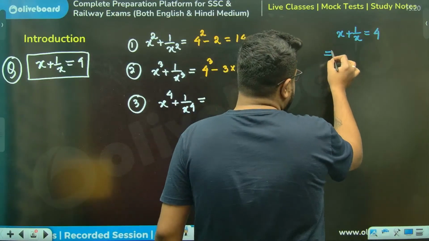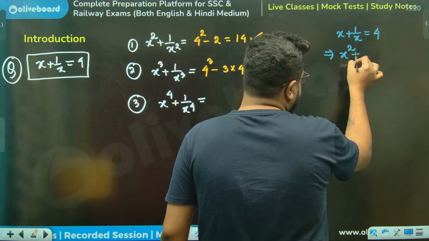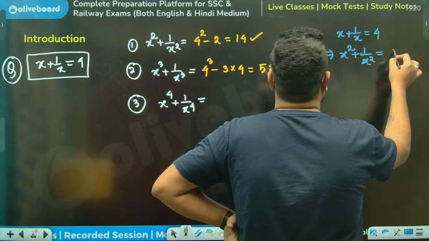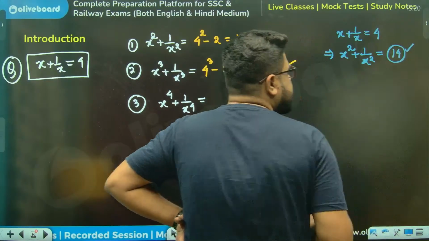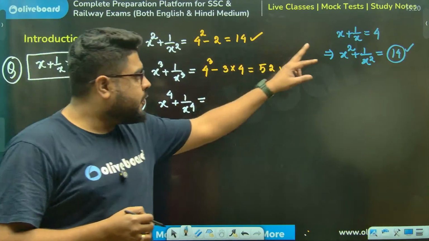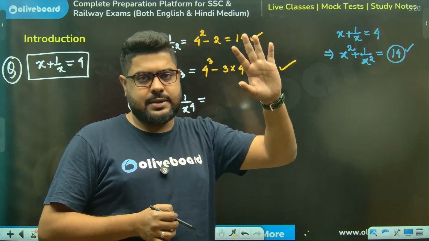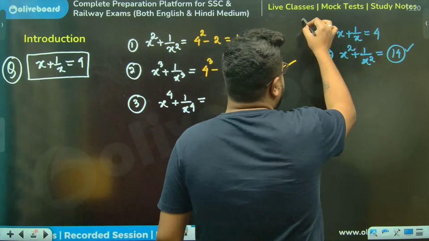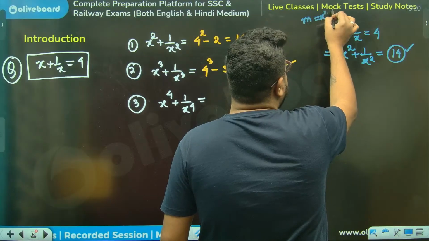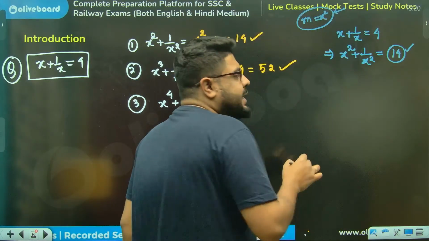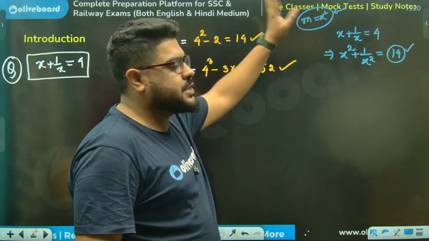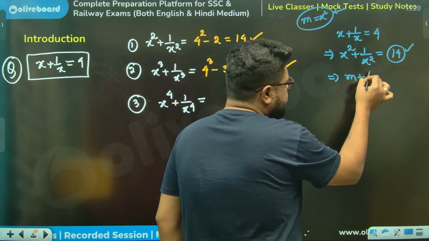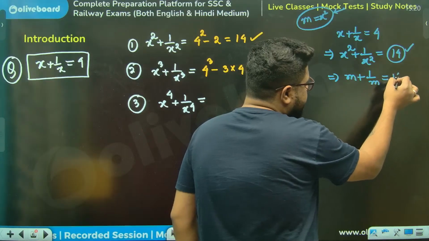So from here, I can find this. This is how much, sir? I just found it to be 14. So to the power 4 means square of squares. Now think like this. If I simply say x square, let's take this as m, just to mentally satisfy ourselves. M is x square. So that means this thing looks like this: m plus 1 by m is equal to 14, sir.